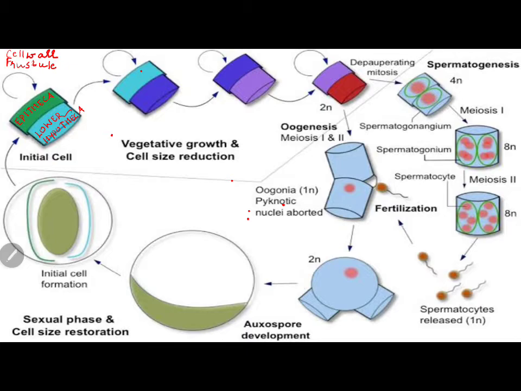So, when a diatom undergoes vegetative growth, meaning binary fission, one cell will give rise to two daughter cells. So, the epitheca will go to one daughter cell. The hypotheca will go to the second daughter cell. Here what you are seeing is the second daughter cell.